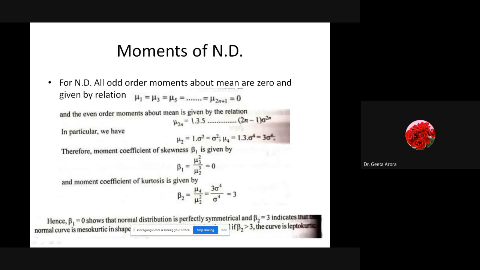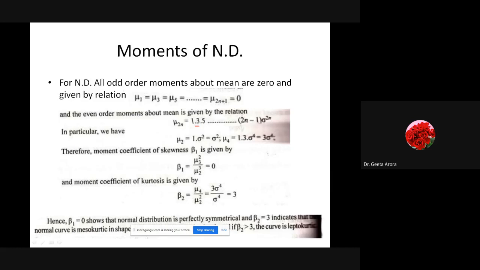They are given by a relation that mu_{2n} is equal to 1 into 3 into 5, the product of the odd order numbers, 1, 3, 5, 7, 9 like this, and it is multiplied by sigma raised to power 2n. Okay, so this is what we have.